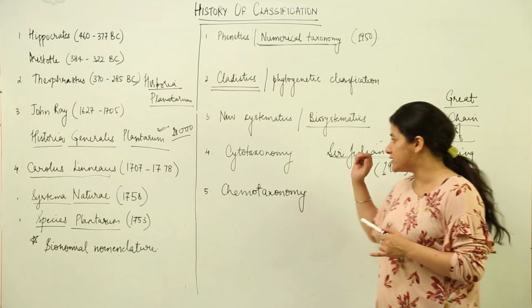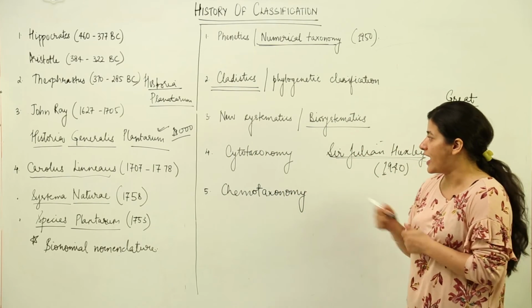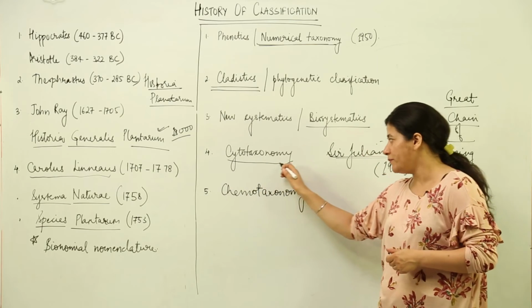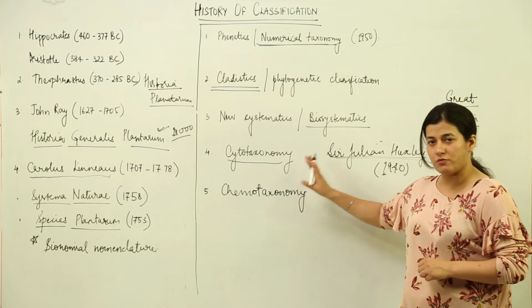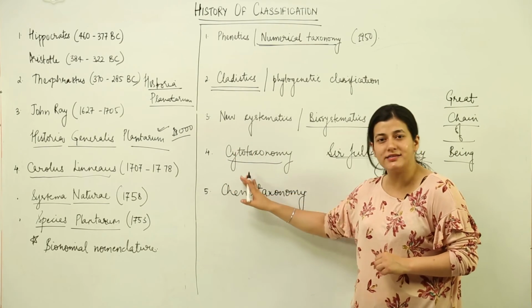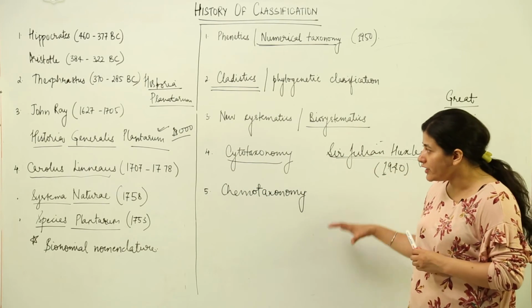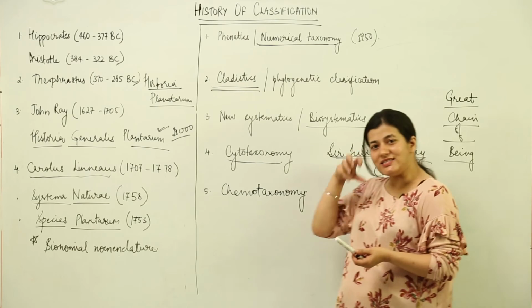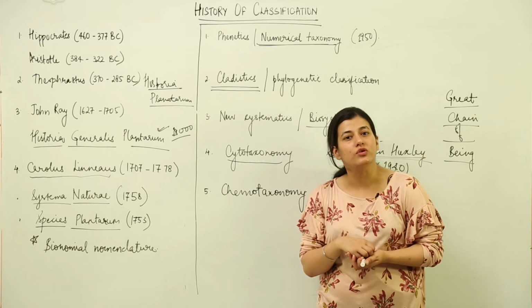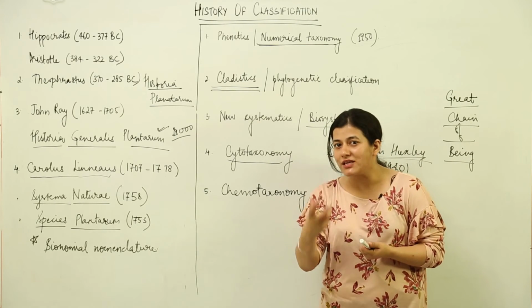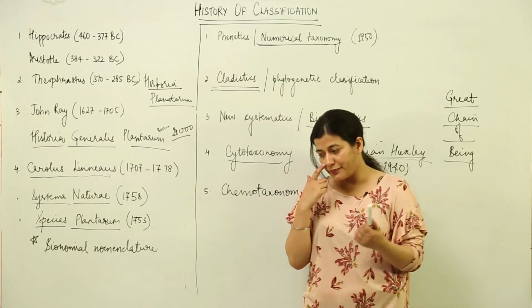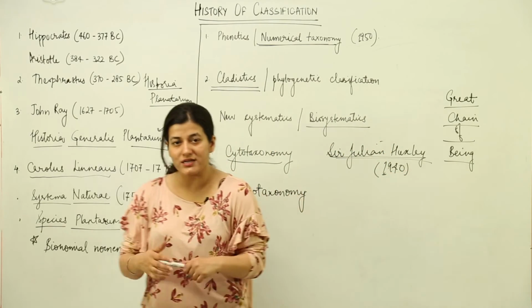The evolutionary relationship would be taken into consideration, and the close proximities and affinities between the species would be considered in biosystematics. Now the next thing that we have is cytotaxonomy. Break this into taxonomy and cyto. The word cyto refers to the cell. So inside the cell of an individual organism we are going to see certain characteristics. The cell comprises first of all a nucleus.